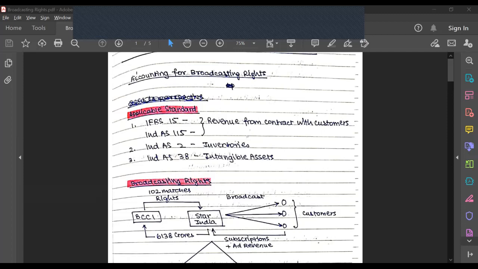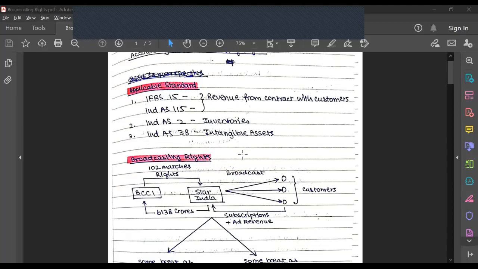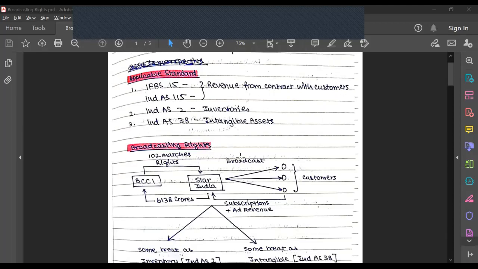The essential case study that we were given is how broadcasting rights are accounted for in the financials of any company. To do this, I refer mainly to three standards: Ind AS 115 on revenue from contracts with customers, Ind AS 2 on inventories, and Ind AS 38 on intangible assets. I won't focus a lot on the technical names of the standards. I'll just get right into the accounting part.